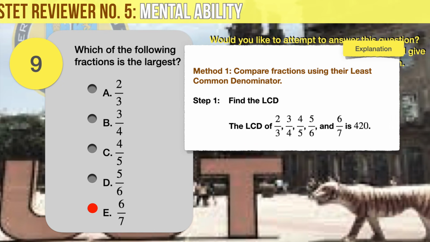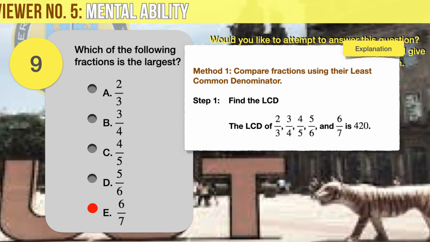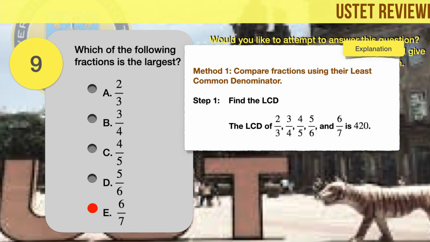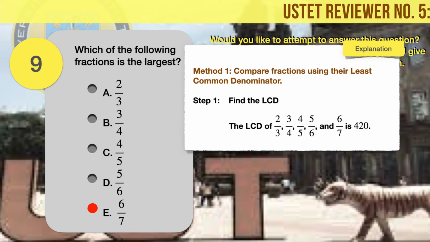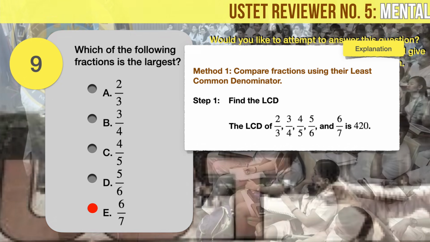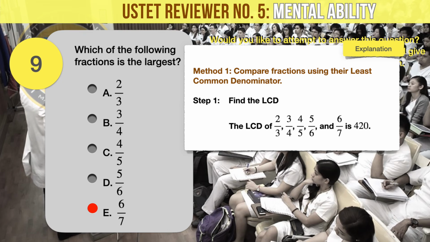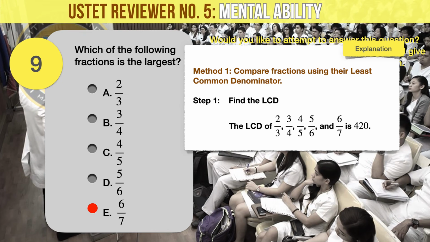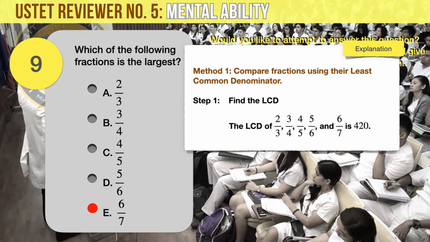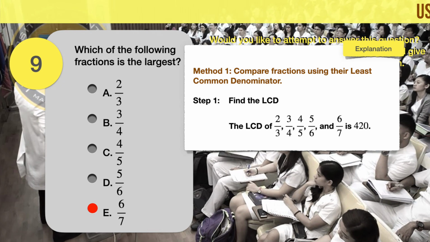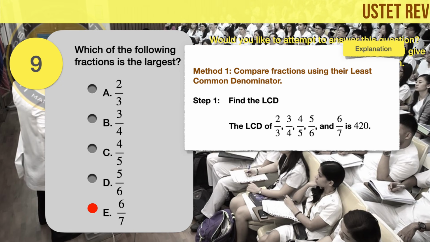First, find the LCD of the given answer choices. The LCD of 2/3, 3/4, 4/5, 5/6, and 6/7 is 420. How did we arrive at an LCD of 420? We assume that you should already know how to get the LCD of one or more fractions. Nevertheless, in case you need a refresher on LCD, check out the link for our recommended quick tutorial in the description.